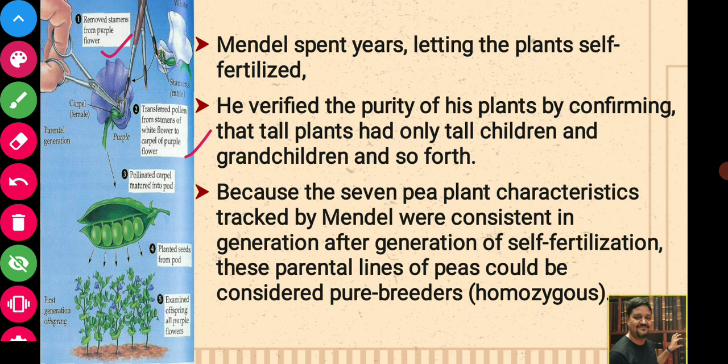The carpel matured into pods, he planted seed from the pod, examined the offspring, and he found that they all had purple flowers. So he crossed white flower with purple flower, and in the F1 generation he got all purple flowers. Whatever we have studied is in summary form in this picture.